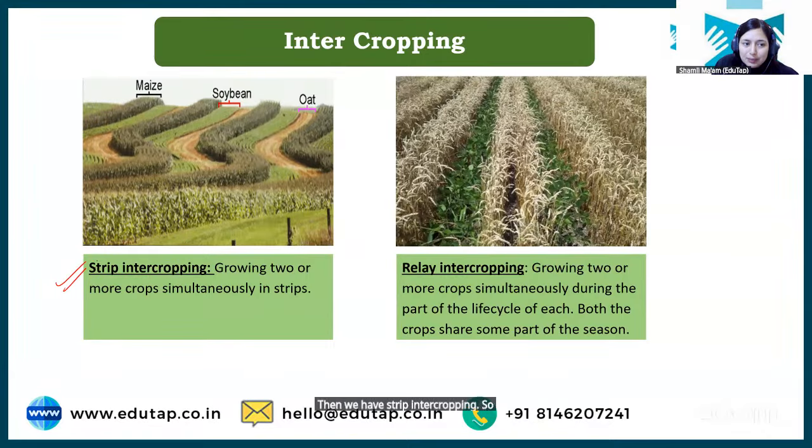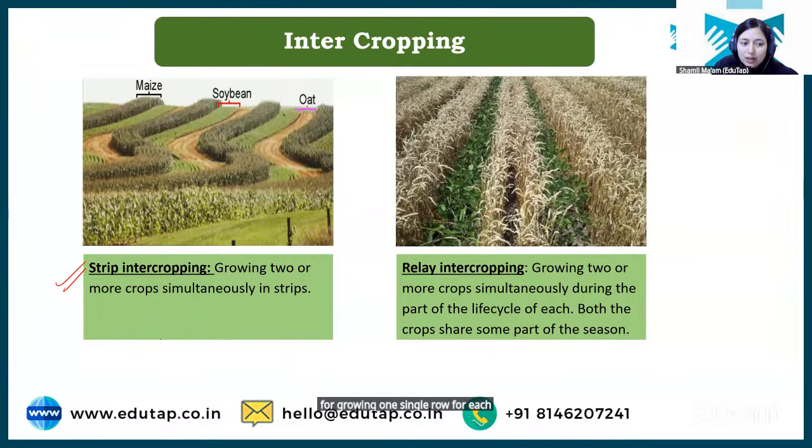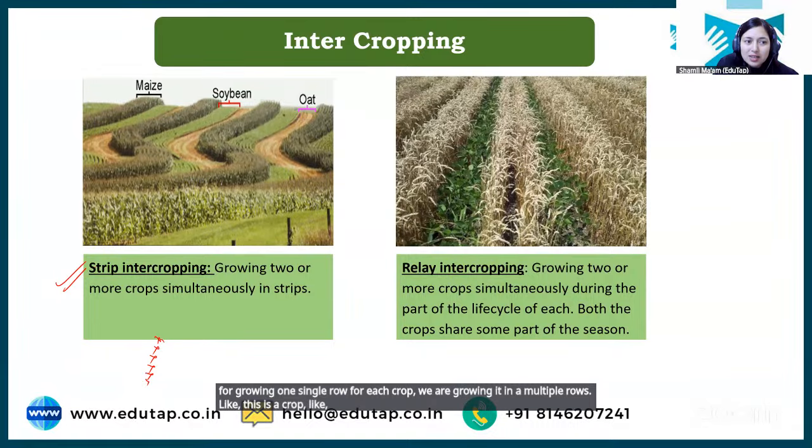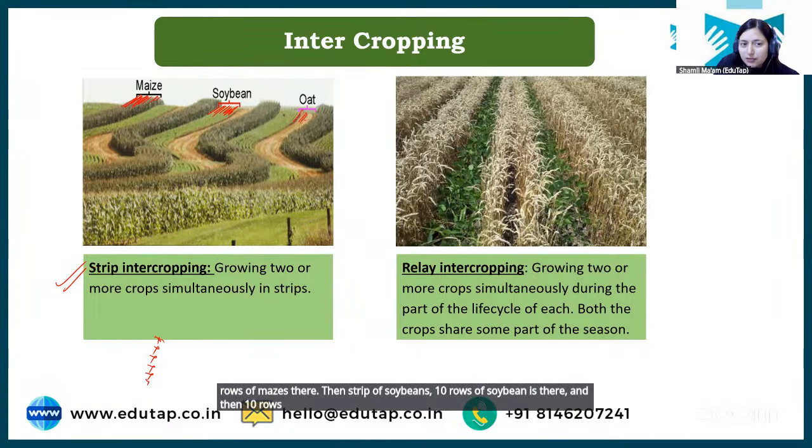So students, in strip intercropping, what we have done, we have modified row intercropping a bit, and rather than growing one single row for each crop, we are growing it in multiple rows. Like you can see in the picture, this is the strip of maize. Here around 10 rows of maize are there. Then a strip of soybean, 10 rows of soybean are there. And then 10 rows of oats will be there, right? So forming a complete strip. So this is called strip intercropping. Clear? Then we have relay intercropping.